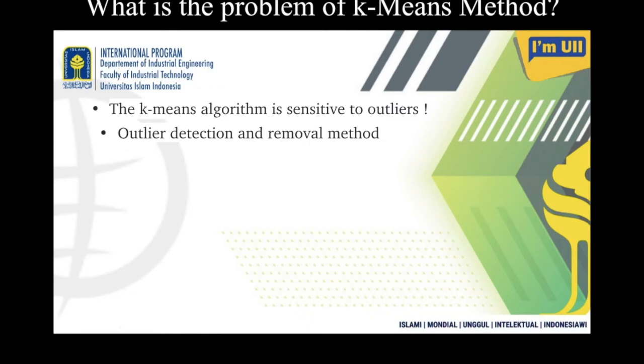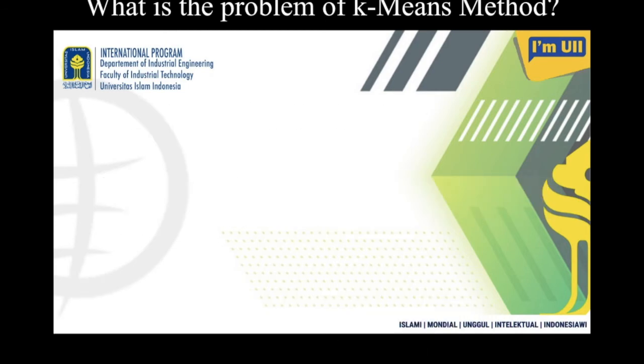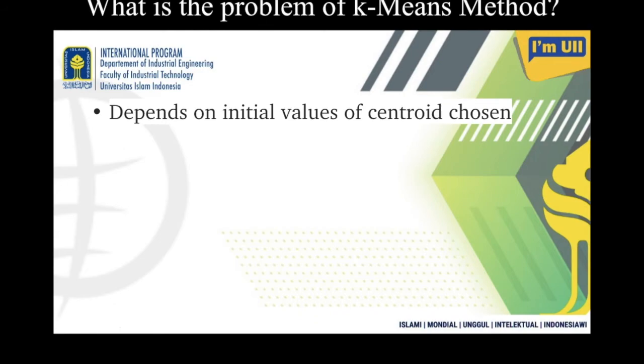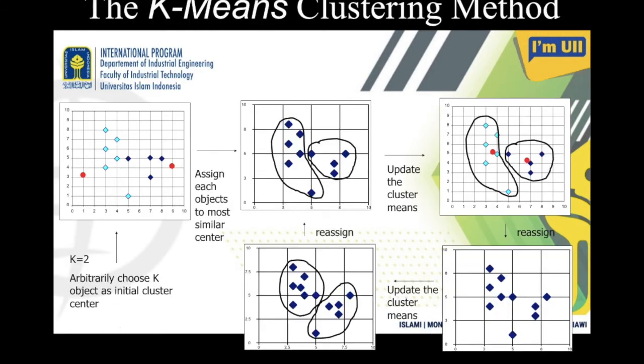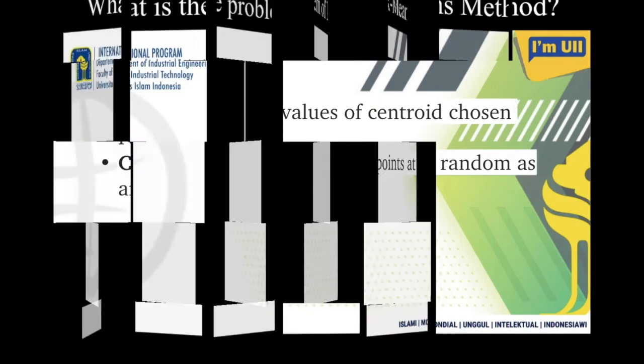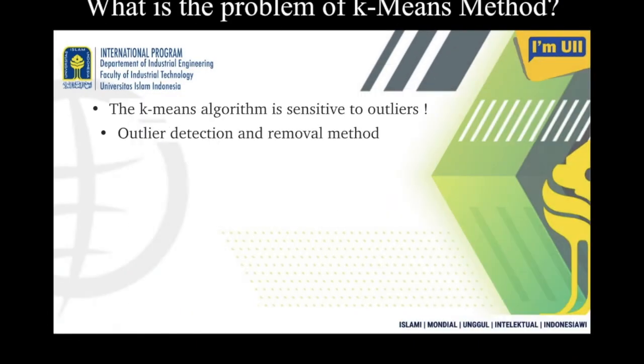So the next problem is sensitivity to outliers, so outlier detection and removal methods are needed for that.